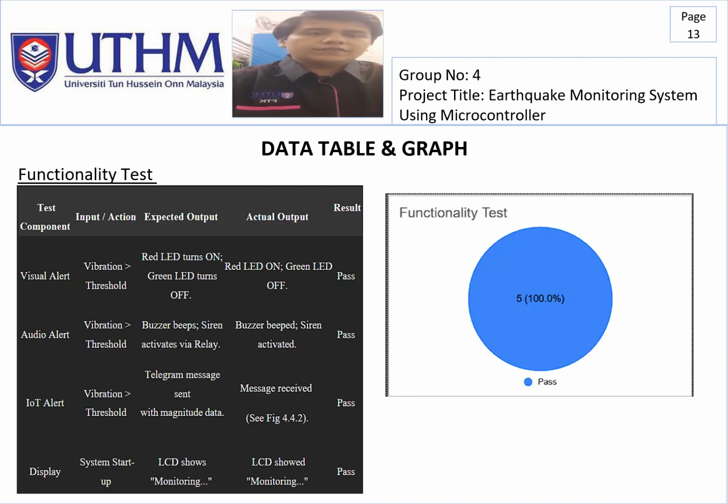Next is the table for functionality tests. This slide shows the result of the system functionality testing. The table on the left compares the expected and actual outputs for each component. The visual alert, audio alert, IoT alert, and display were all tested by applying vibration above the threshold. In each case, the system responded correctly: the LEDs operated as expected, the buzzer and siren activated, the Telegram alert was received, and the LCD displayed monitoring. The pie chart on the right summarizes the result, showing a 100% pass rate for all 5 tests.